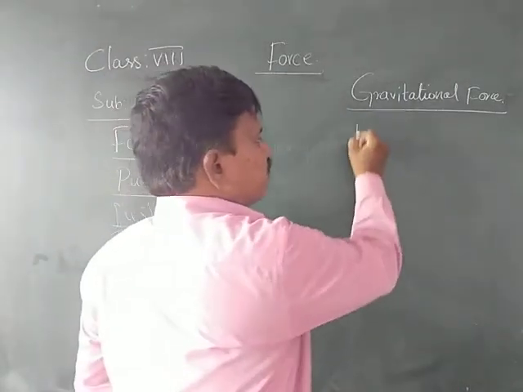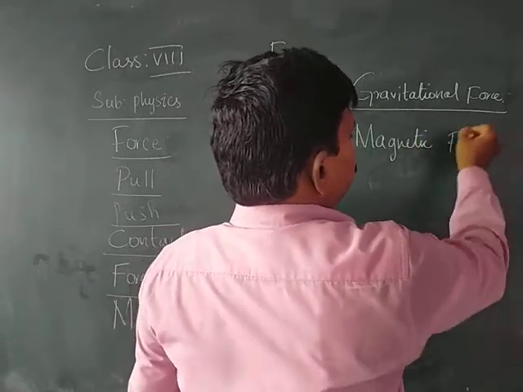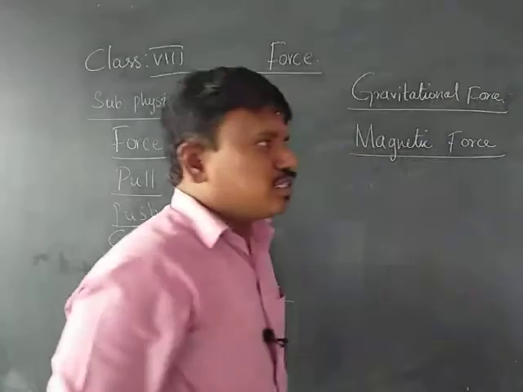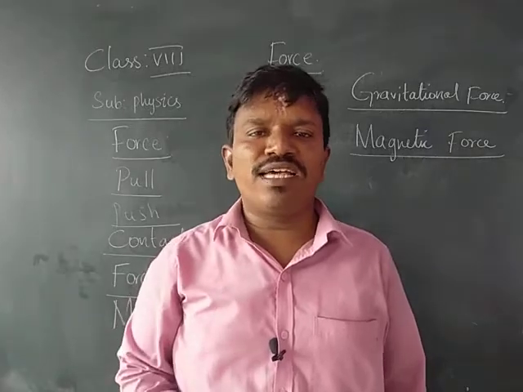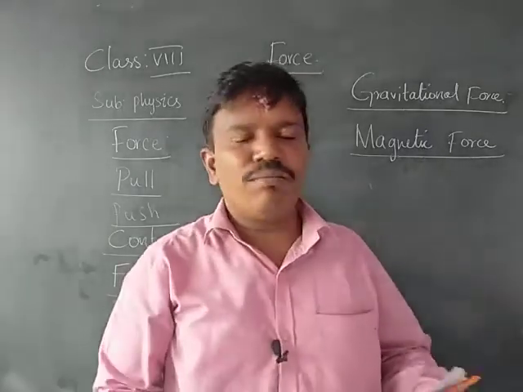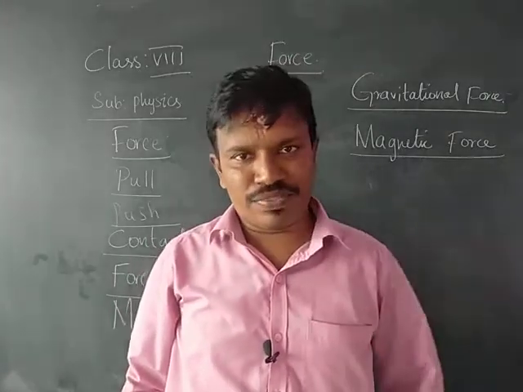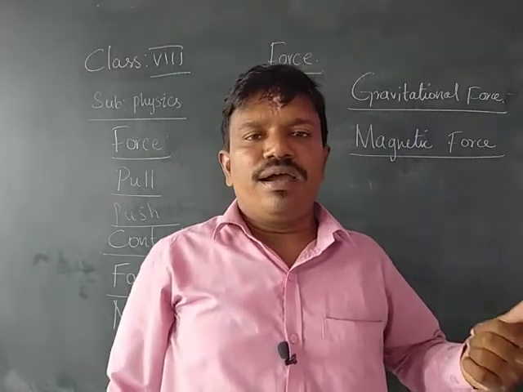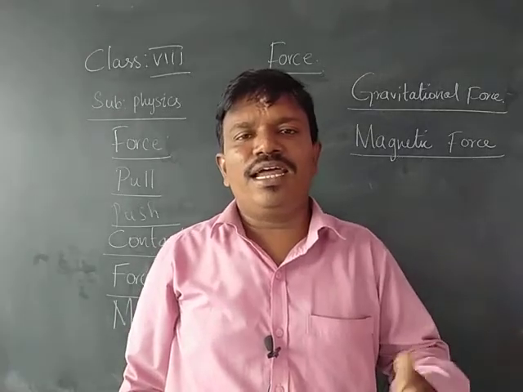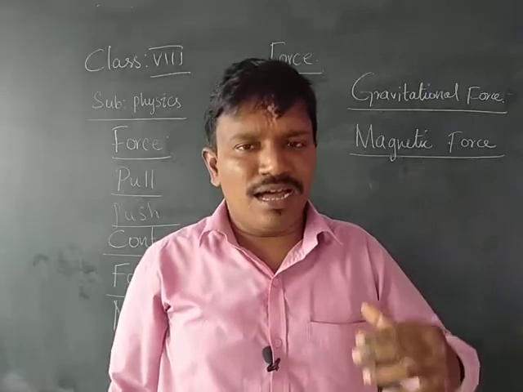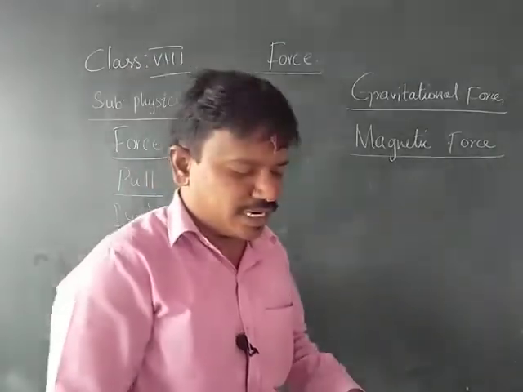And here, magnetic force. What is magnetic force? The force which is exerted by the magnet. The properties of magnets are that like poles repel each other, whereas unlike poles attract each other. Magnets attract either iron objects or objects made up of cobalt and nickel. Therefore, the force which is exerted by the magnets is called the magnetic force.